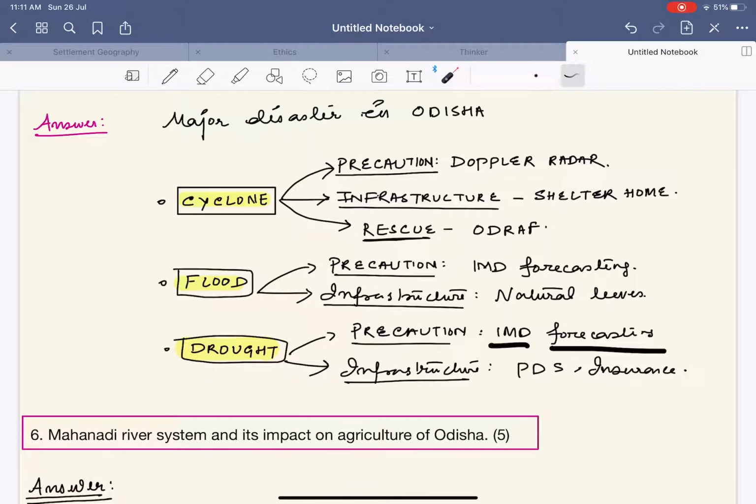But make it in points and make it quick and simple. You can write cyclone and you can write what are the precautionary measures. Again, you can write infrastructure. Again, you can write rescue.